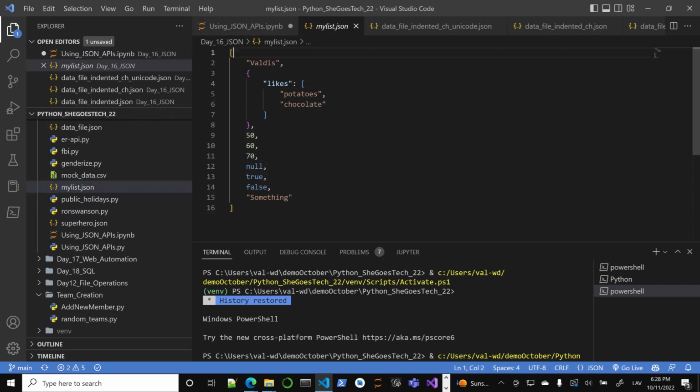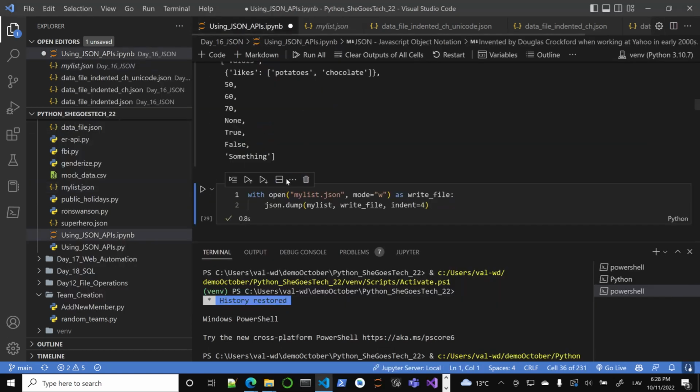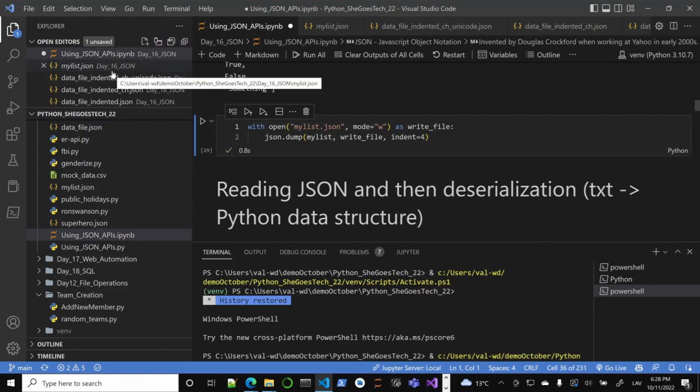You see, it's a list, square brackets, not curly braces, with just items. This is just pure text, formatted in a special way, and you have different items. And again, it's a valid JSON file. That's what this JSON module made sure of, using this dump command, right? So okay, now we know how we can write dictionaries and lists.